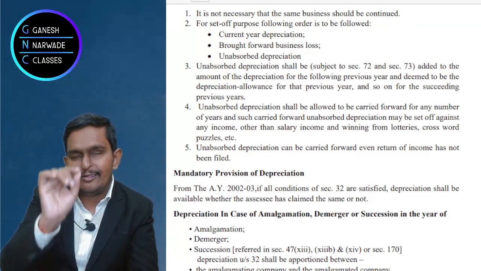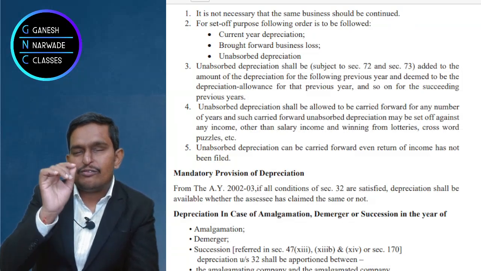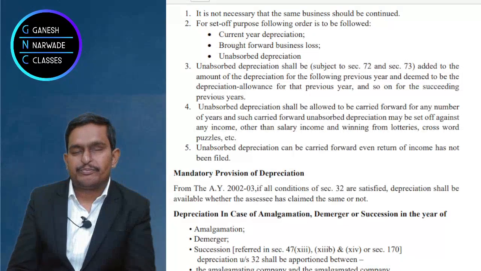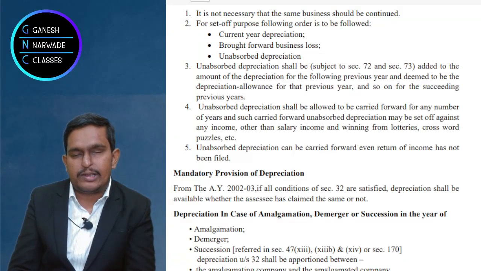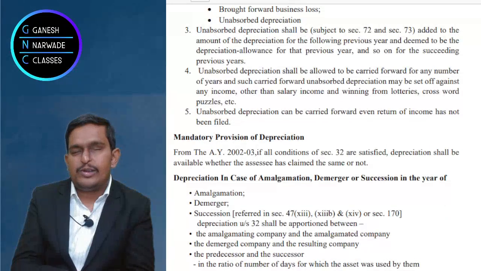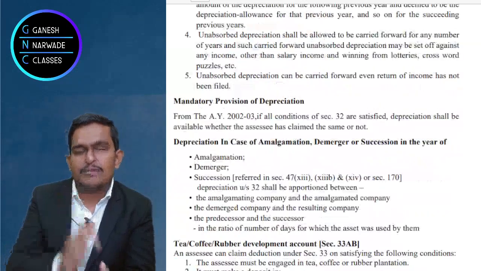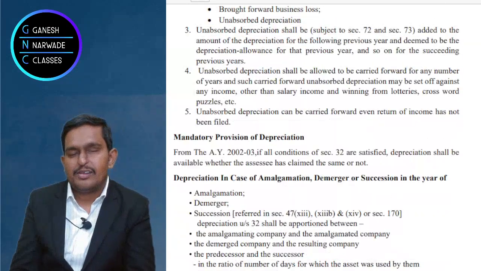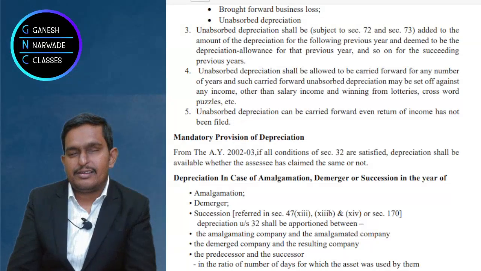I am talking about business income before depreciation. From that, should we deduct current year depreciation first, last year's brought forward losses, or unabsorbed depreciation? What should be first? First remember that you deduct current depreciation.